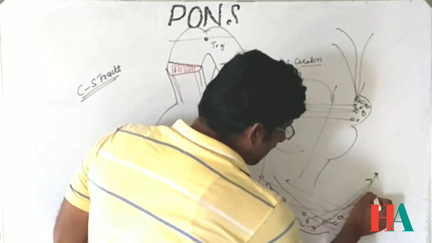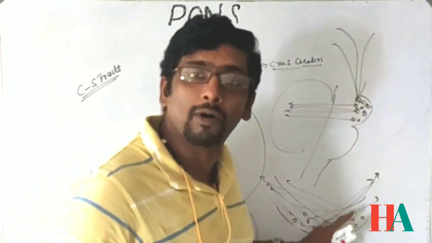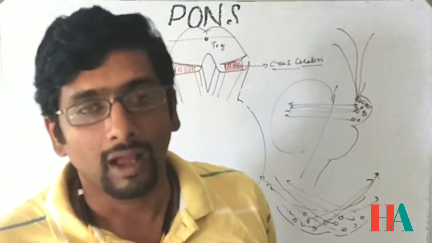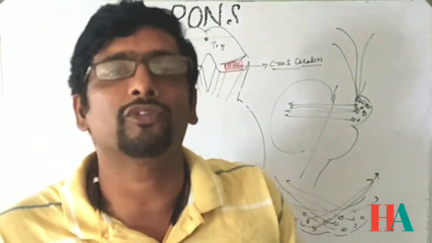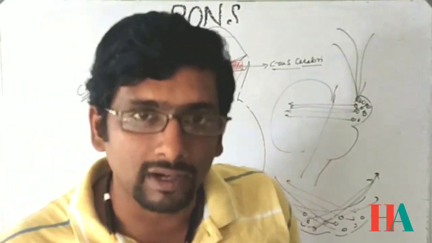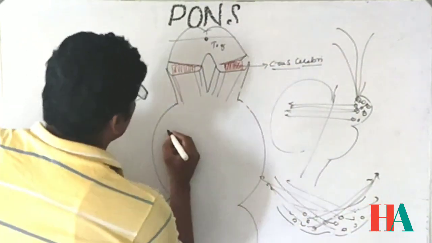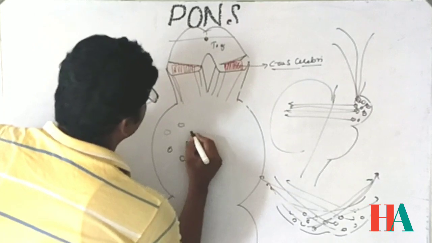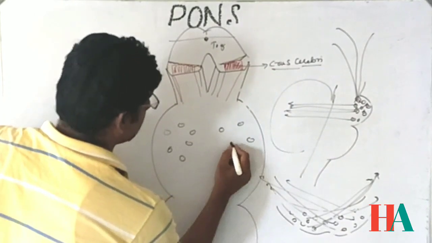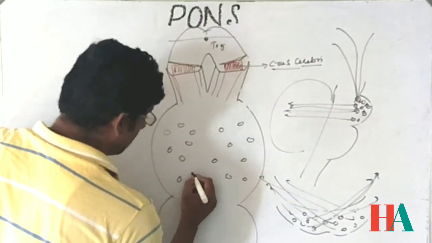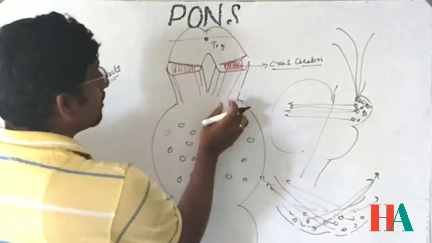Due to these cross fibers of the pontocerebellar tract and the discrete arrangement of the pontine nuclei, there is a lot of traffic jam in the area. There is a lot of traffic obstruction for these fibers to pass. What are these fibers?